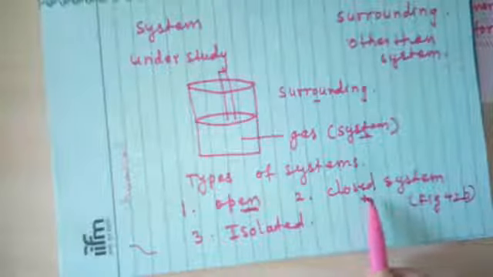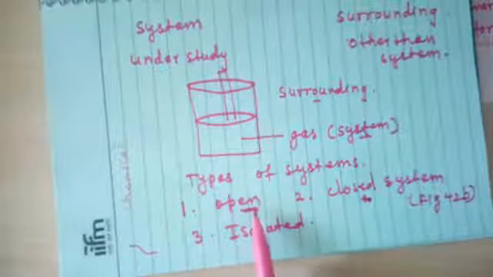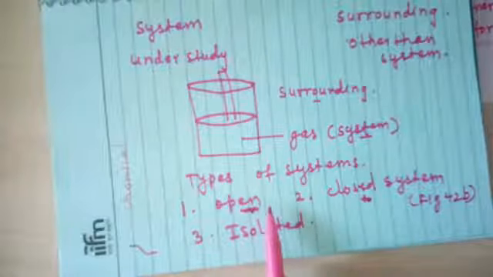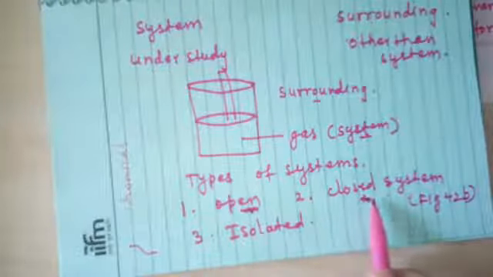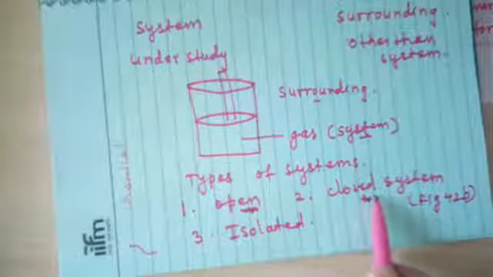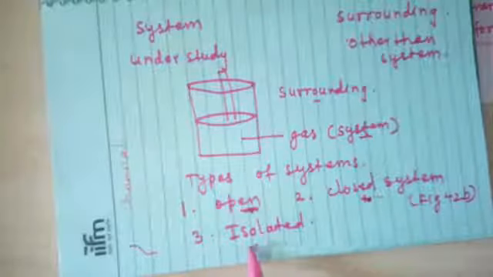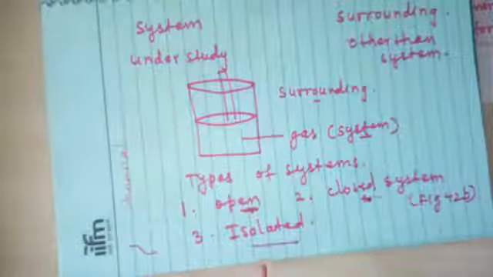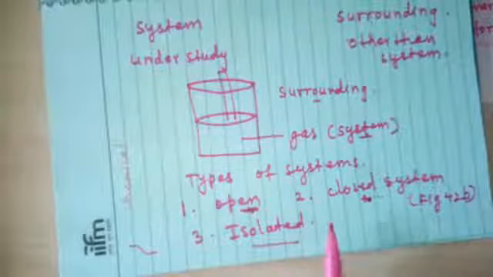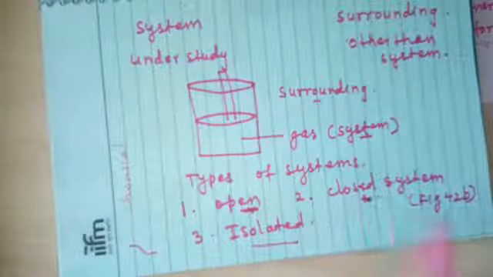In case of open system, there will be exchange or escape of water vapors into the surrounding. Here there will be no exchange or escape of water vapor into the surrounding. Such a system is a closed system. Third one is isolated system. Now the same hot coffee cup, if you cover it with a saucer, it would be a closed system.